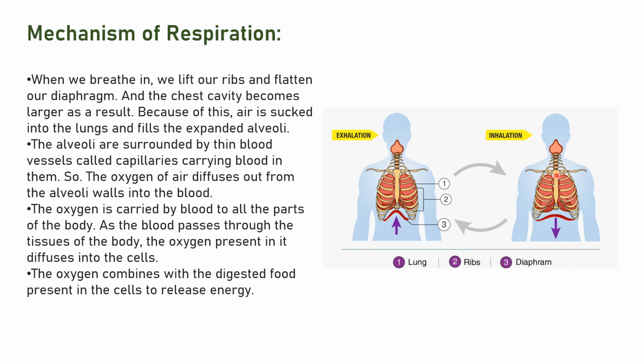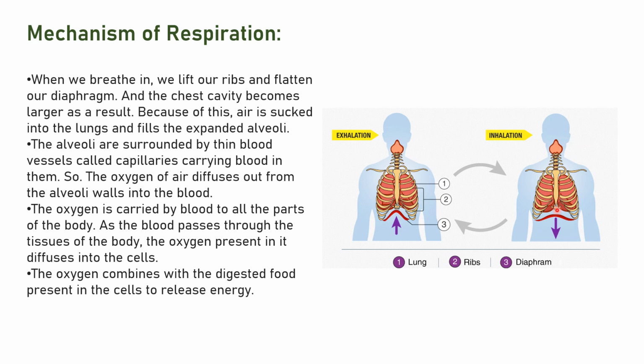When it fills the alveoli, there will be exchange of gases in the alveoli. Oxygen will be given to the blood, and carbon dioxide will be given out, and then this air will be expelled out through your body. Now what about the oxygen which is given to the blood?